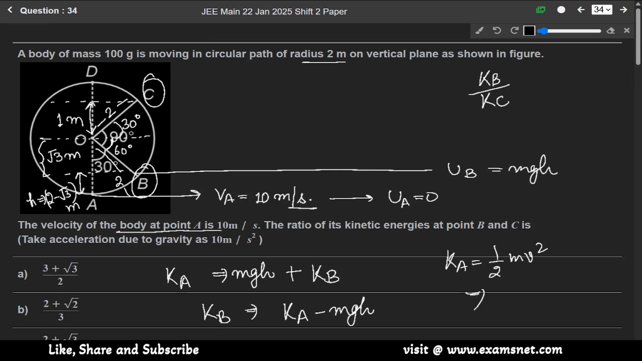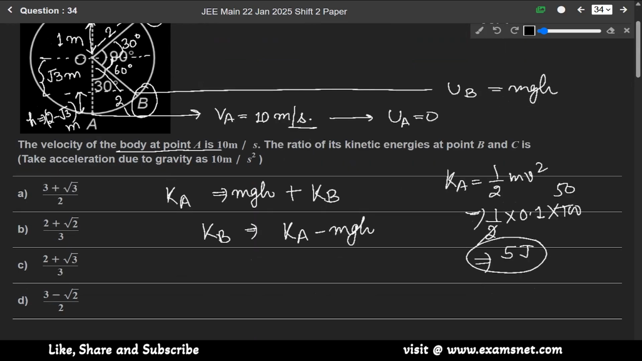M is given as 100 gram, meaning 0.1 kg. So it will be equal to 1 by 2 into 0.1 into V squared. V is 10, so V squared is 100. So it will be 250 into 0.15 joule. So KA is equal to 5 joule. So KB will be equal to 5 joule minus mgh. Let us say this is equation number 1.